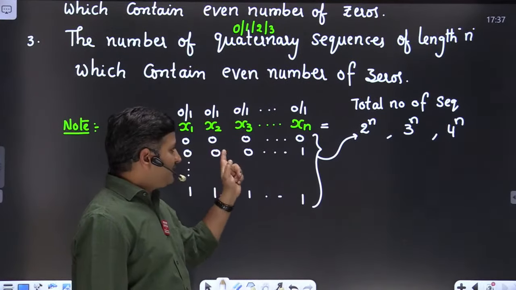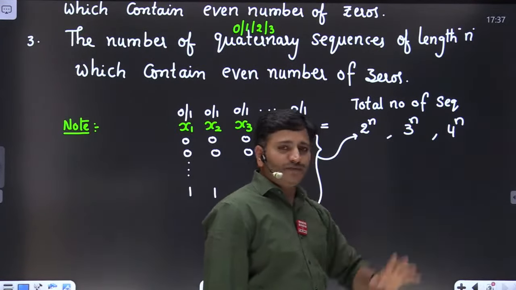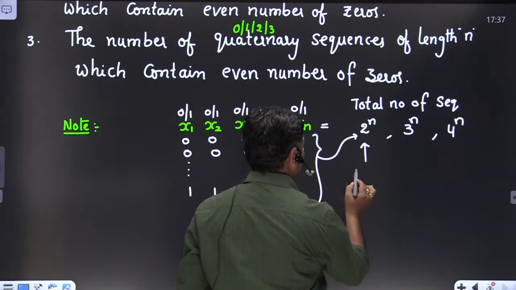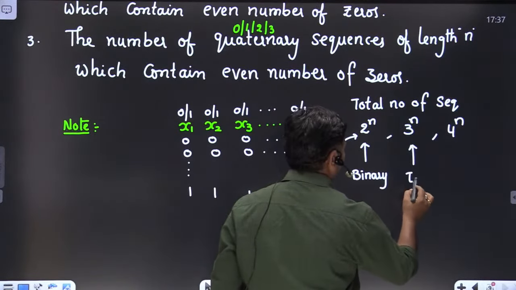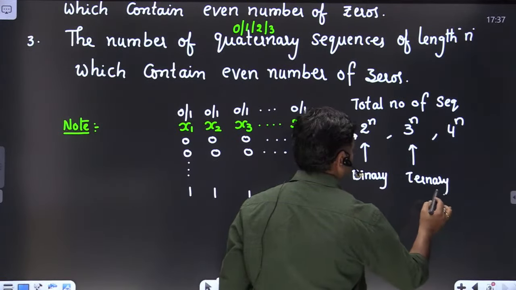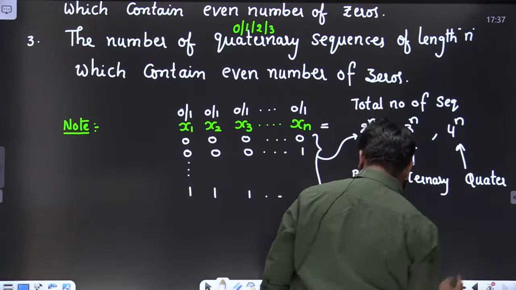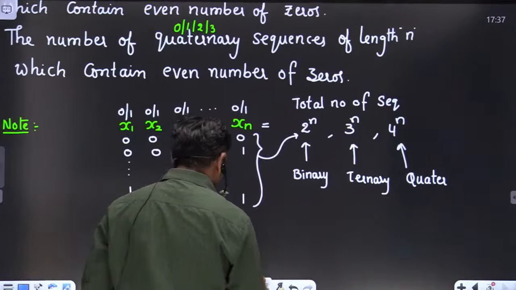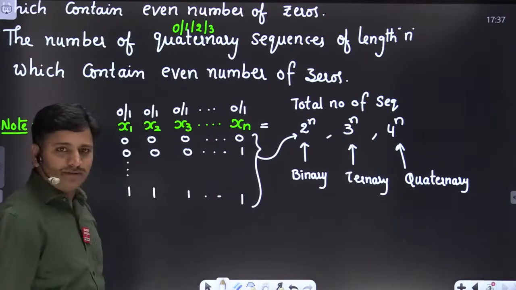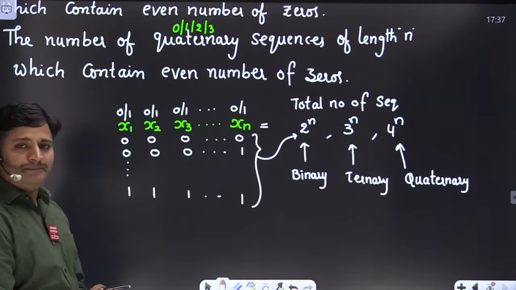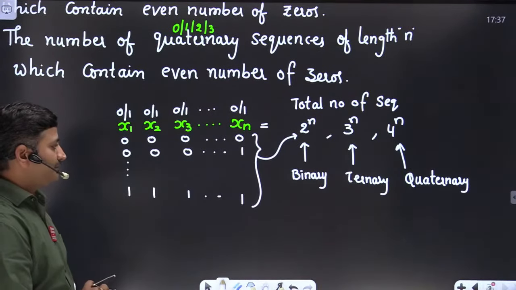For binary the total number of sequences is 2 power n, ternary means 3 power n and quaternary means 4 power n. These basic concepts are useful for solving that question, friends. I hope up to here it is very clear.